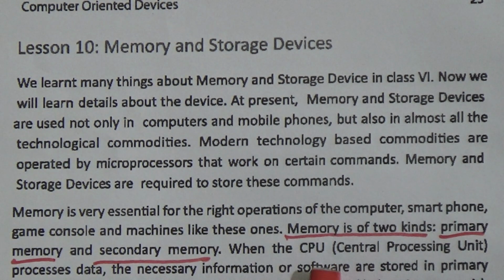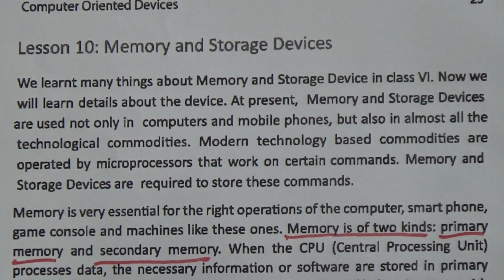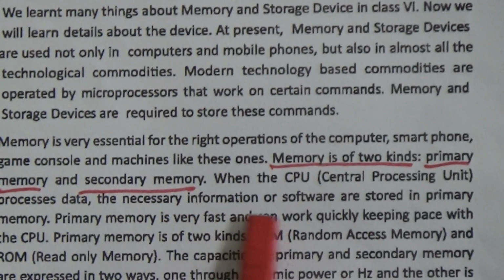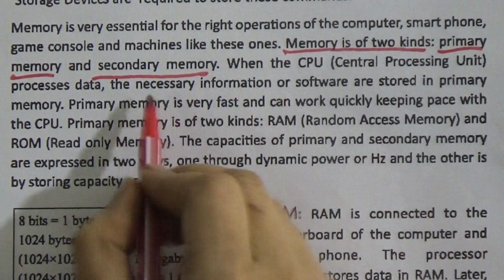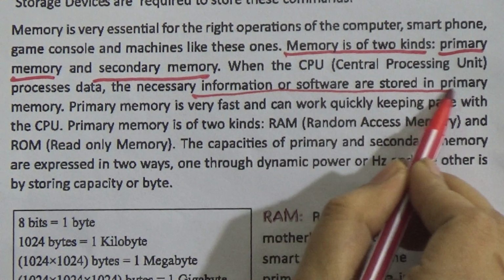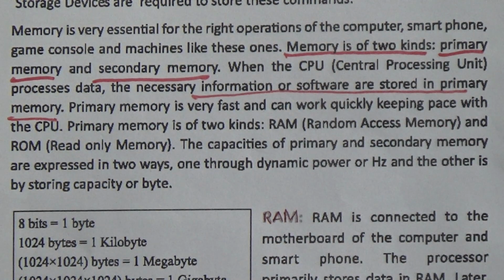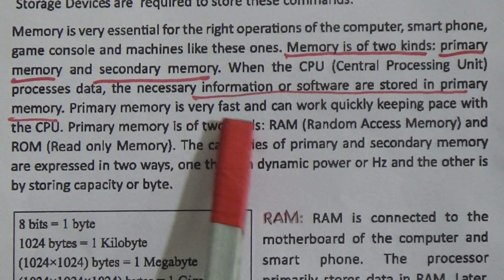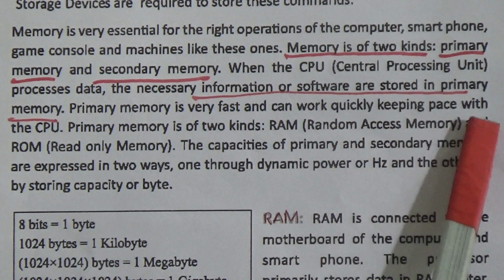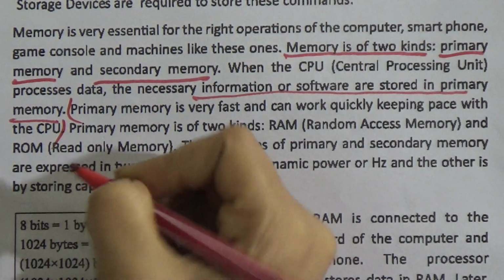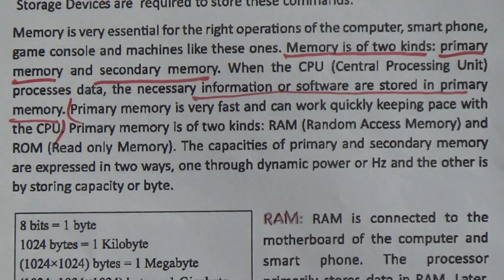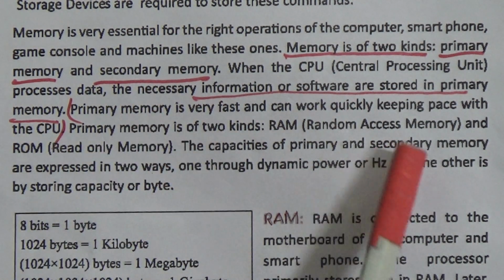When the CPU, which stands for central processing unit, processes data, the necessary information or software are stored in primary memory. So underline this line: primary memory is very fast and can work quickly, keeping pace with the CPU. It could be a question: what is primary memory, and how does it work?